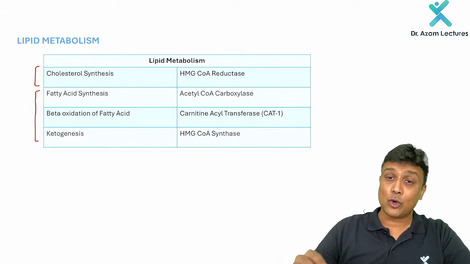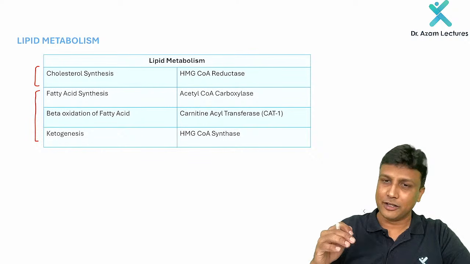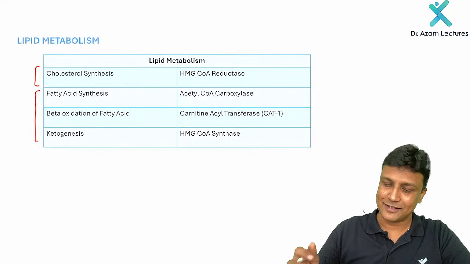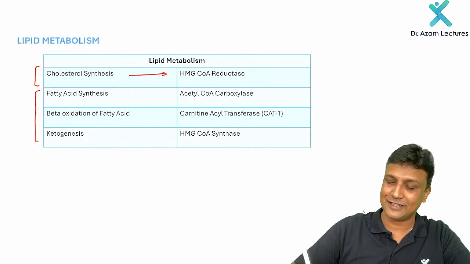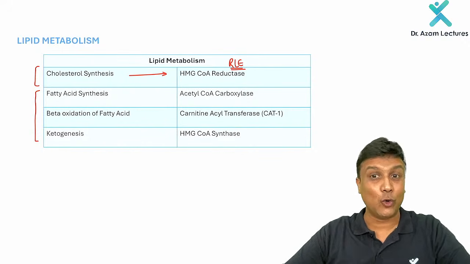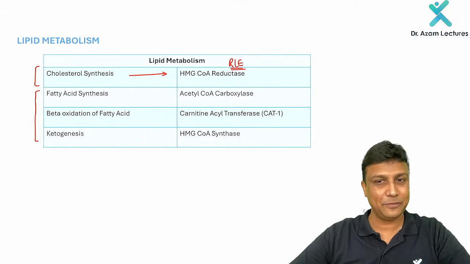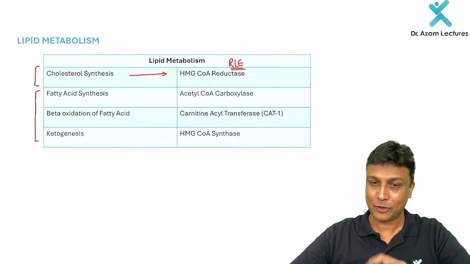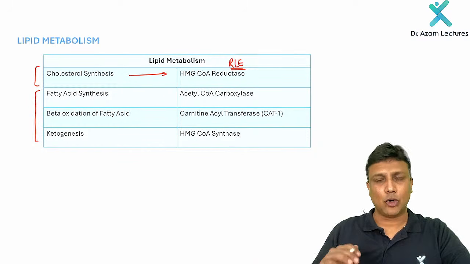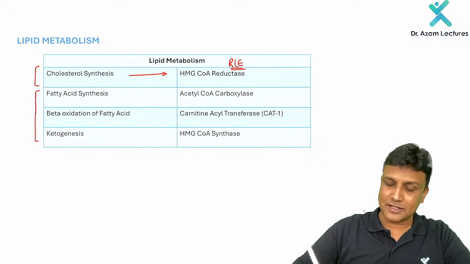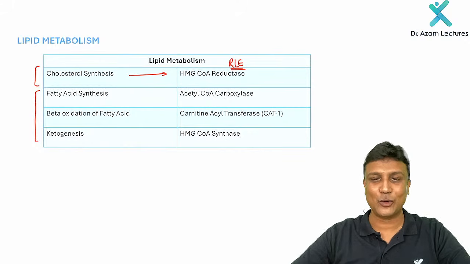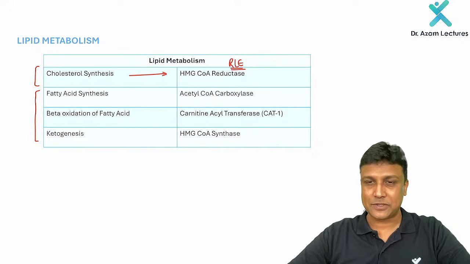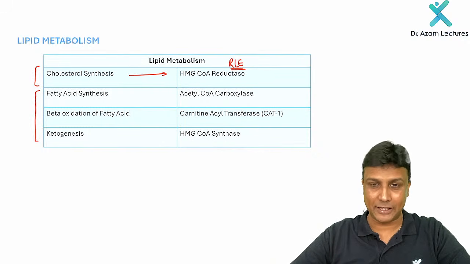Now cholesterol synthesis, the only point you have to remember here is, what is the rate limiting enzyme of cholesterol synthesis? The rate limiting enzyme of cholesterol synthesis will be HMG-CoA reductase. HMG-CoA reductase is the rate limiting enzyme. And one more point. I have already told you, what is the starting substance for cholesterol synthesis? Of course, it is acetyl CoA. Acetyl CoA is the substance from where cholesterol synthesis begins.